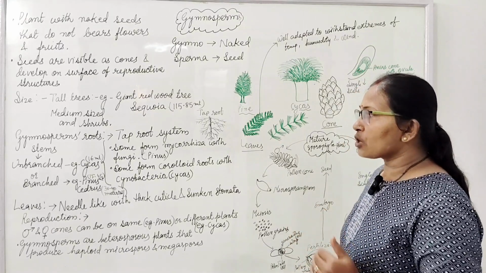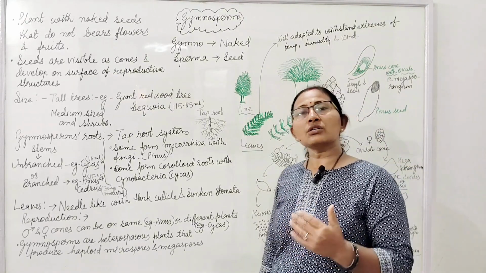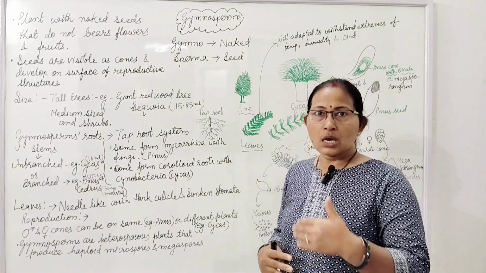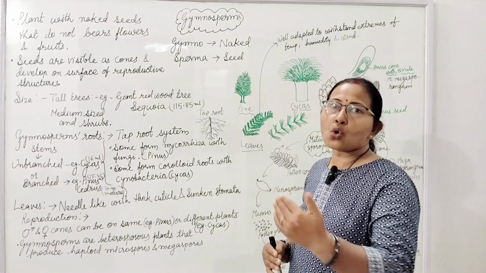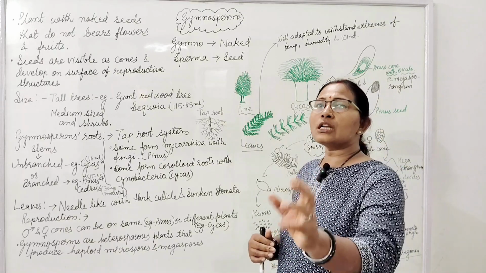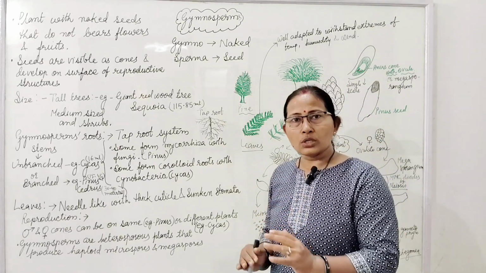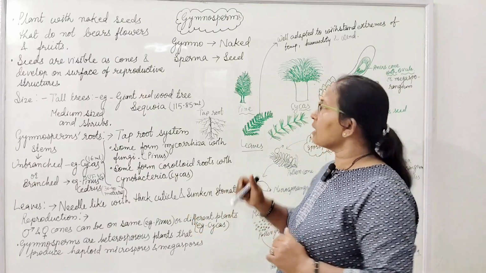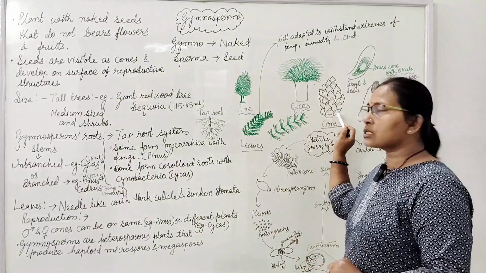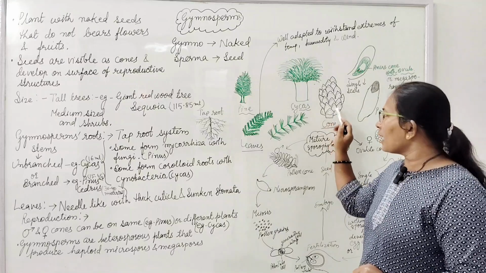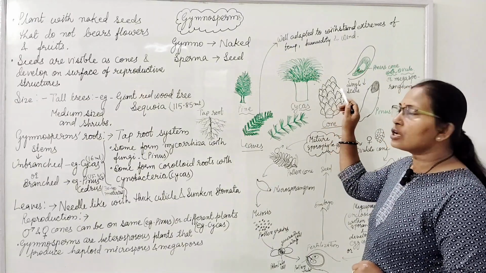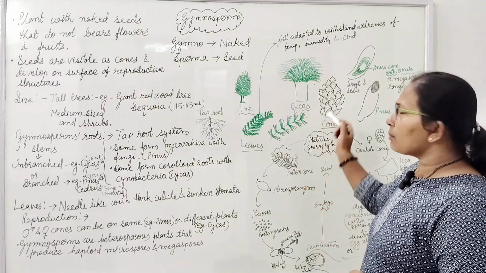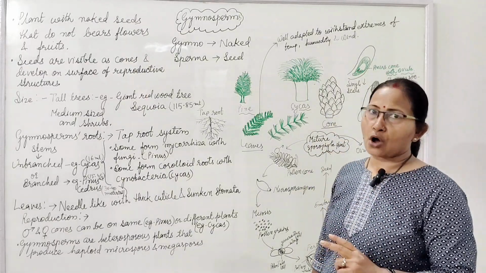Now come to the reproduction. How does reproduction take place? Male and female cones. There are no flowers present, so cones are present which contain spores. On the cones, sporophylls are present. Cones are made by the spirally arranged sporophylls. Two types of cone, male cone and female cone, are formed.